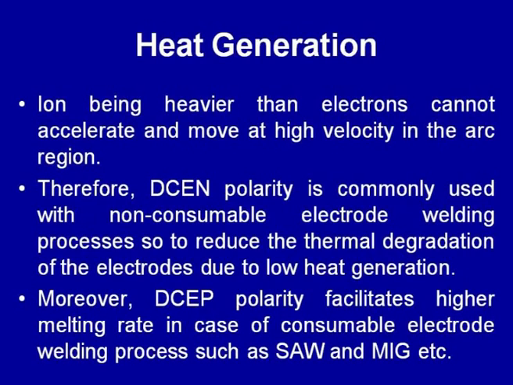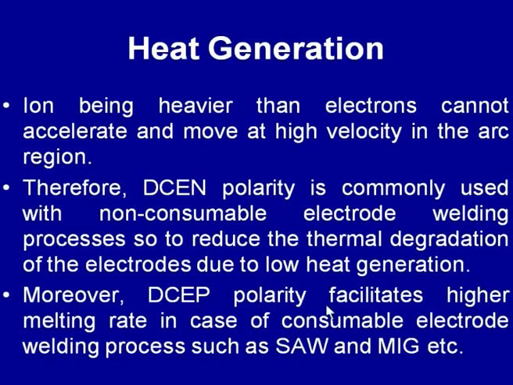Therefore, in the non-consumable arc welding process, where either tungsten or carbon is used as an electrode, it is desirable that less heat is generated on the electrode side, so that the adverse effect of the heat generation in the arc zone can be reduced. And therefore, for the non-consumable arc welding process, it is common to work with DCEN, that is the electrode negative polarity, so that less heat is generated on the electrode side.